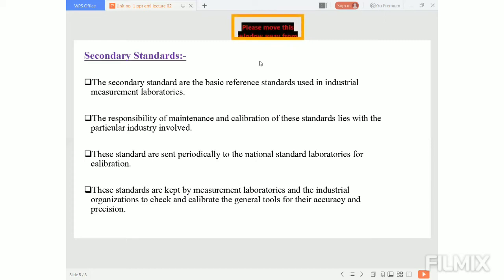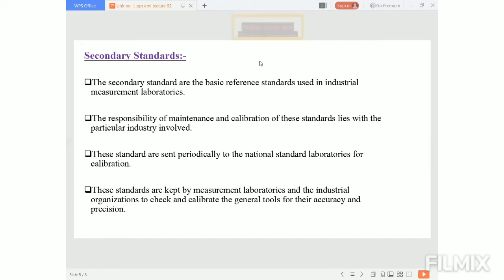So calibration is very much important for each and every device because of accuracy.